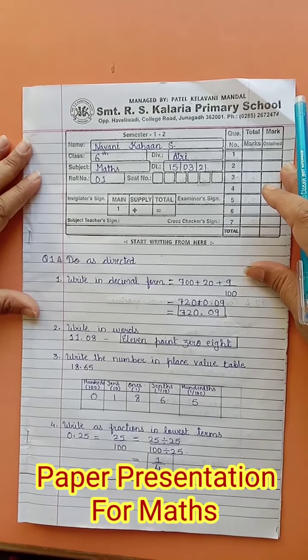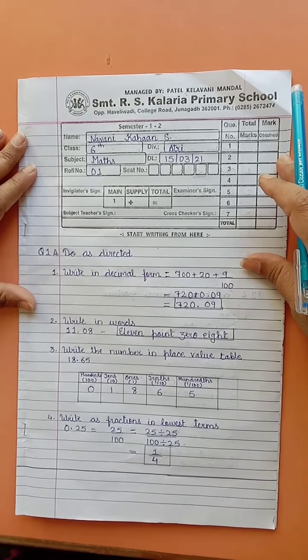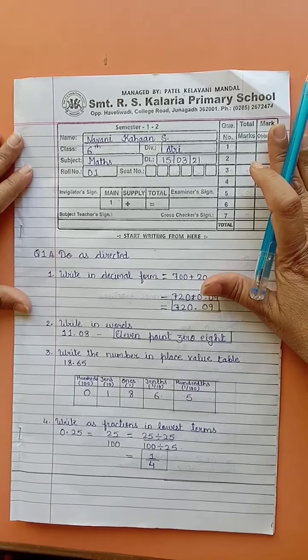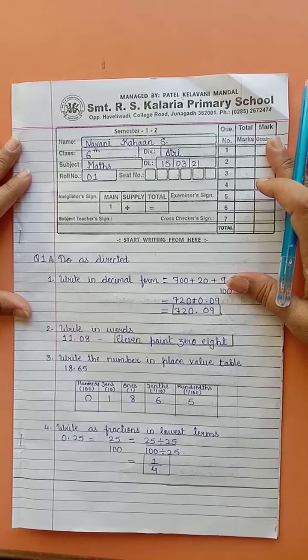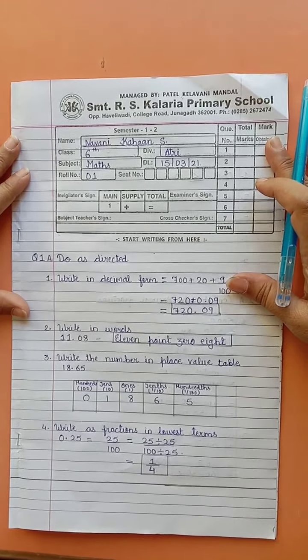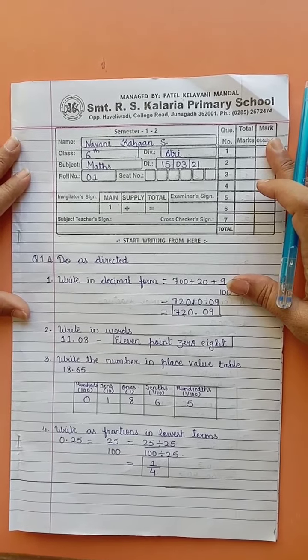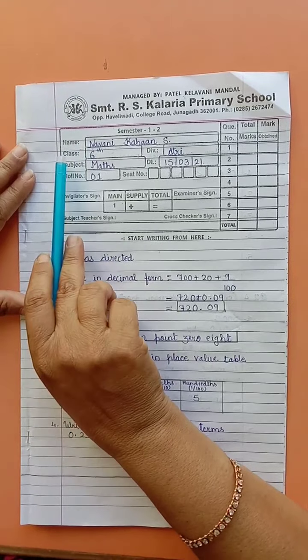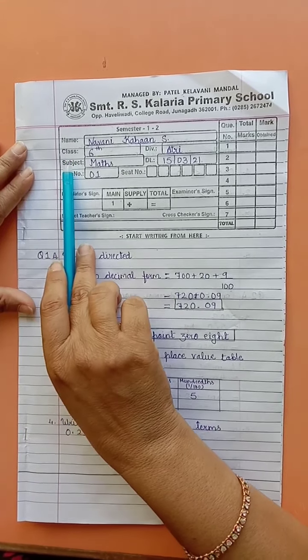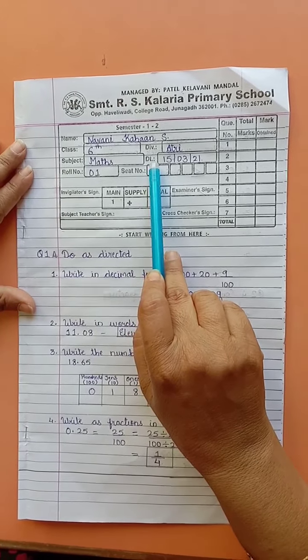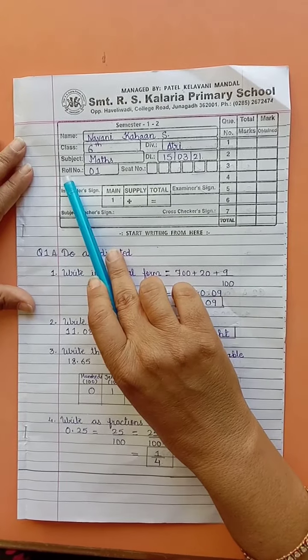Now I am going to explain how you are going to write the paper physically in the answer paper. Now this is an answer sheet and every minute detail is asked in this answer sheet. So the first and foremost thing is that you have to write all the details in neat and clean handwriting: name, class, the subject, the paper which you are going to write, then the date of the paper and the child's roll number.